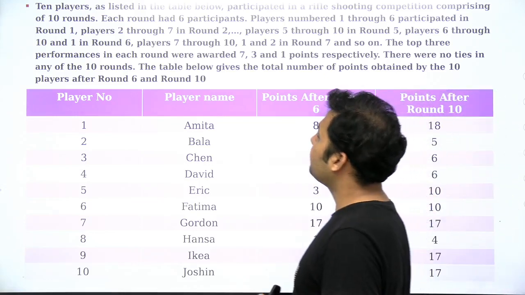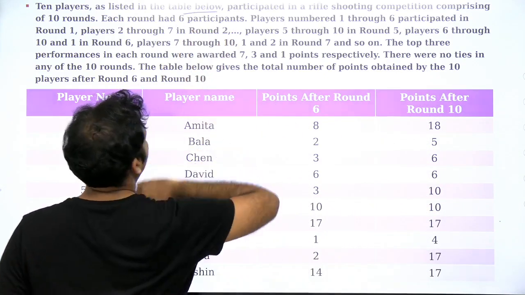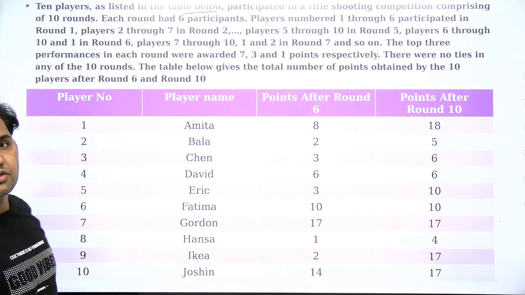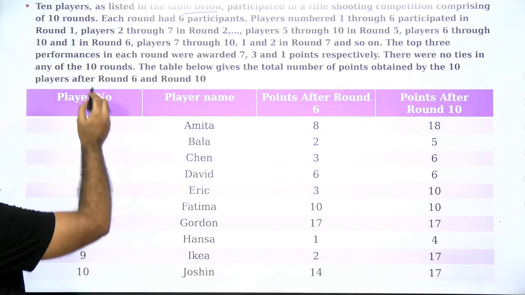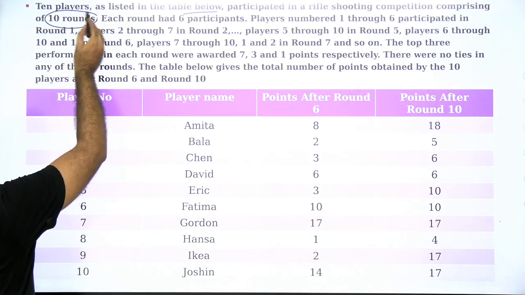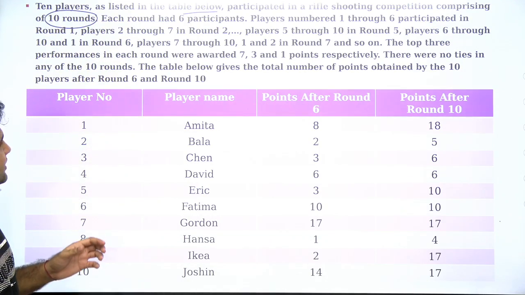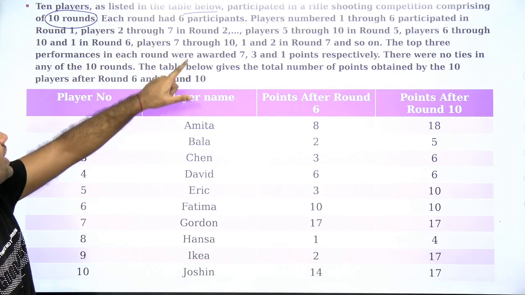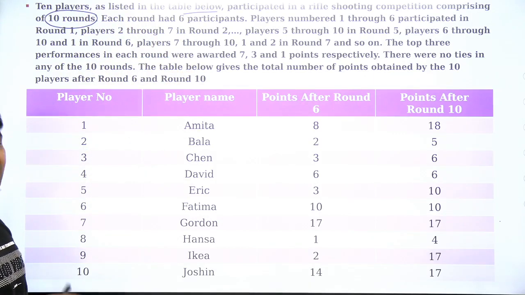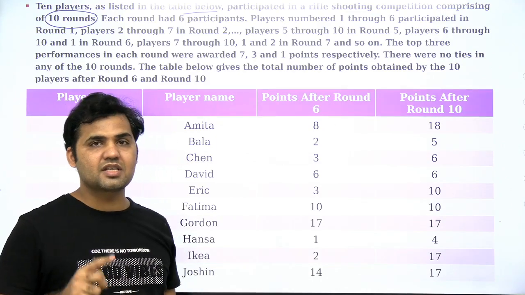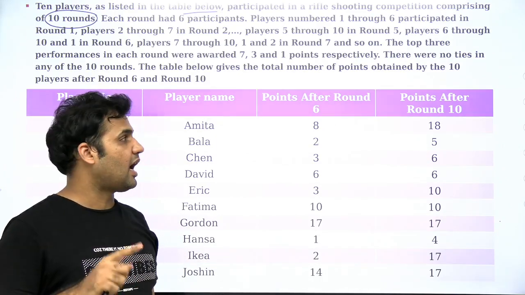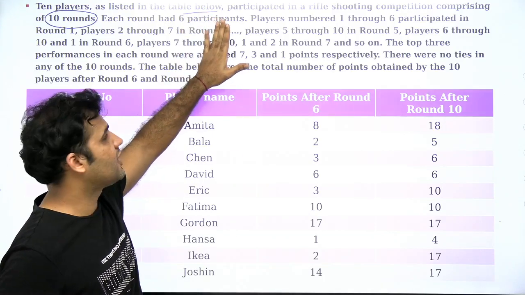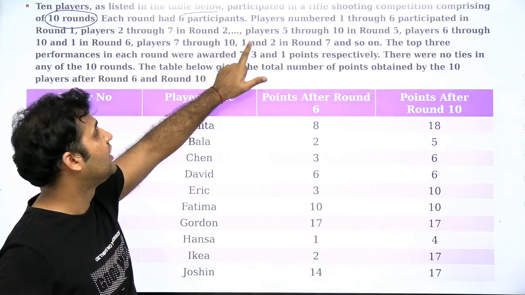Question says 10 players as listed in the table below participated in a rifle shooting competition comprising 10 rounds. So total number of rounds are 10. Each round had 6 participants. So the complete competition is happening in 10 rounds, and every round had 6 participants, and this is a very important piece of information that you have to understand, right?